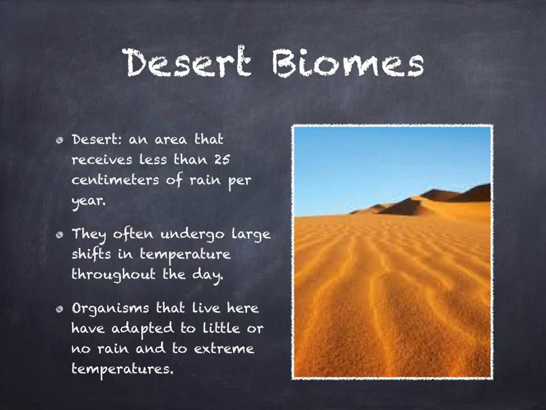Organisms that live in the desert, like the phoenix, must be adapted to little or no rain and to extreme temperatures. For example, the stem of a saguaro cactus has folds that are similar to the pleats in an accordion. The stem expands to store water when it is raining. Gila monsters can spend weeks at a time in their cool underground burrows. Many other desert animals are most active at night when the temperatures are cooler.